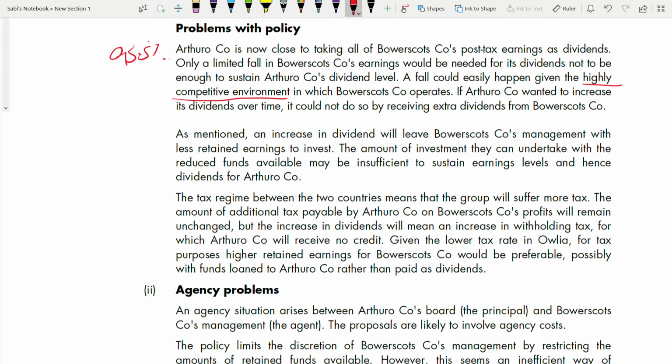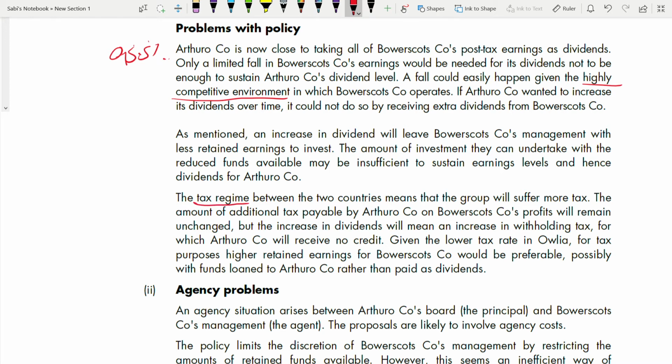The amount of investment they can undertake with the reduced funds available may be insufficient to sustain earning level and hence dividends for the parent company. Even with that limited fund, if they make some investment, that investment will not be enough to get a sufficient amount of earnings, and hence dividend will suffer.